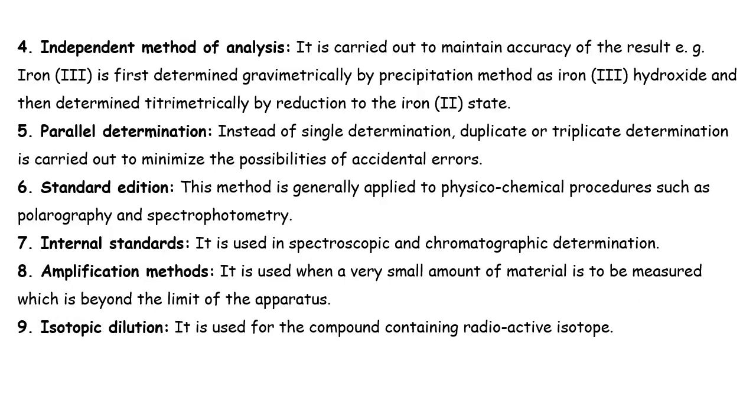Next, independent method of analysis. It is carried out to maintain accuracy of the result. For example, ferric iron is first determined gravimetrically by precipitation as ferric hydroxide, and then determined volumetrically by reduction to the ferrous state. Next, parallel determination. Instead of a single determination, duplicate or triplicate determinations are carried out to minimize the possibility of accidental errors.